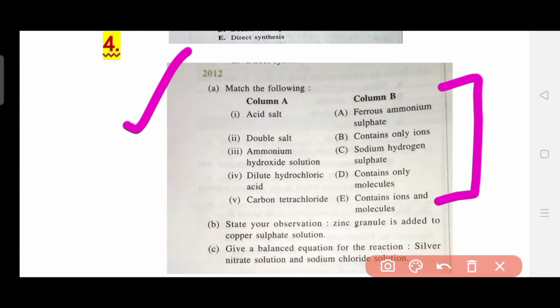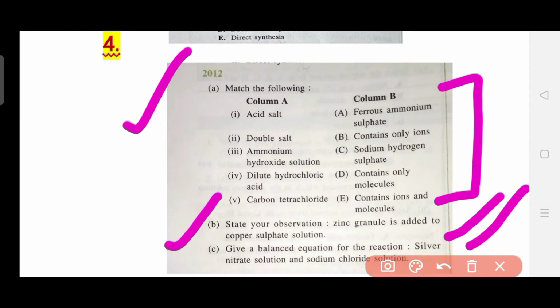I again tell you that for this question you need to have a better grip and understanding of this chapter, and it is not a very hard question if you understand those things. Now let's see the second question, part B: state your observation when a zinc granule is added to copper sulfate solution. Again it is an equation. If you know the equation of this reaction, that zinc is added to copper sulfate, you can definitely answer this question and express what the observation was for this type of reaction.